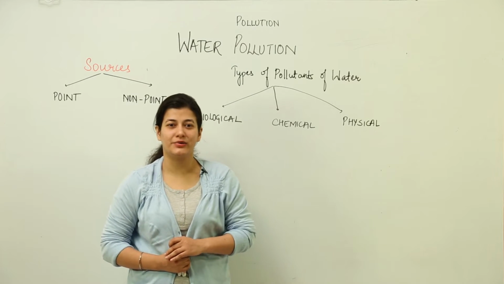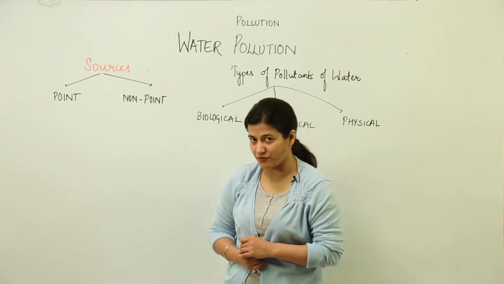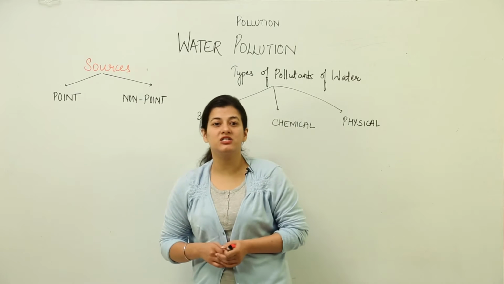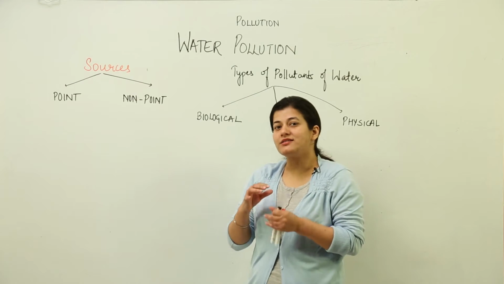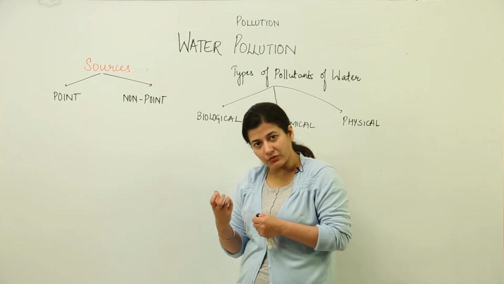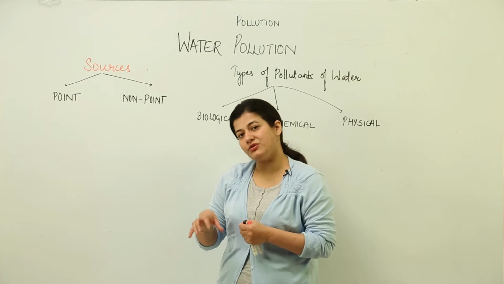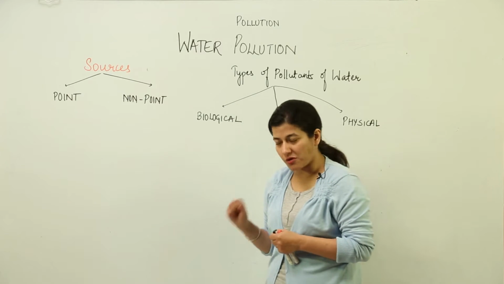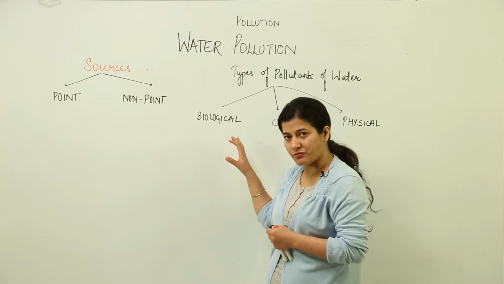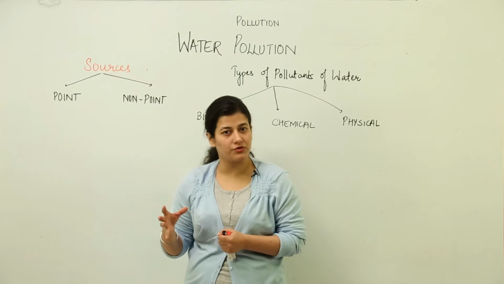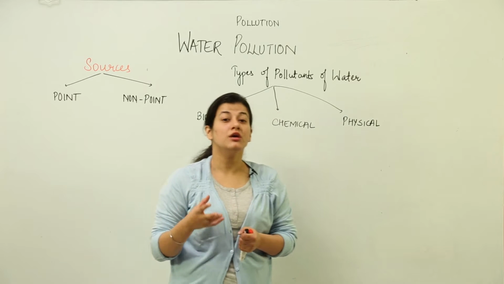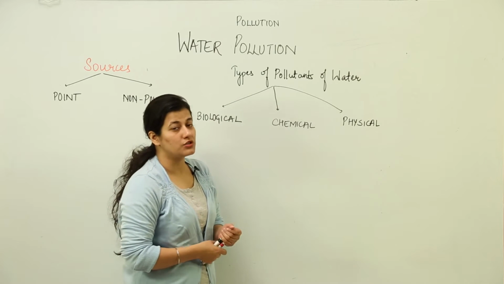Hello students, now let us take into account the second type of pollution, a very important one, that is polluting the water bodies. That is, giving an undesirable amount of pollutant, adding it to the water body, which changes its actual composition. So that is known as water pollution. Any water body, it could be a pond, a river, or an ocean, we are deteriorating their composition day by day.